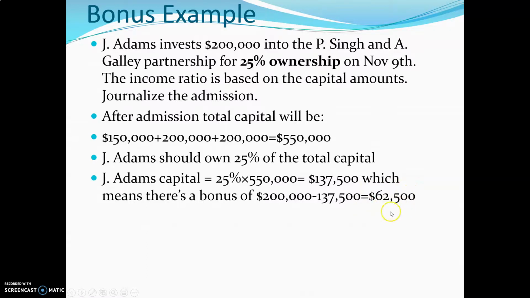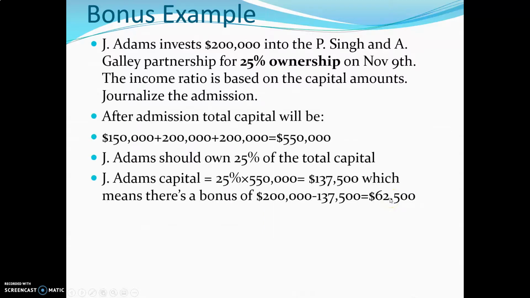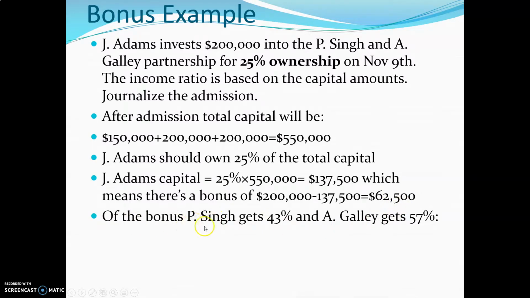Now the hard part is, how do we end up dispersing this $62,500? I'm going to go back a little bit so that we can see what the ownership is before J. Adams is added to the partnership. Based upon our current capital balances, there was $350,000, of which 43% was owned by Singh and 57% was owned by Galley. So we're going to take that $62,500 and divvy it up according to the 43% and 57%. Let's continue. So, of the bonus, P. Singh gets 43% and A. Galley gets 57%. Now you hopefully are clear on where these numbers are coming from.